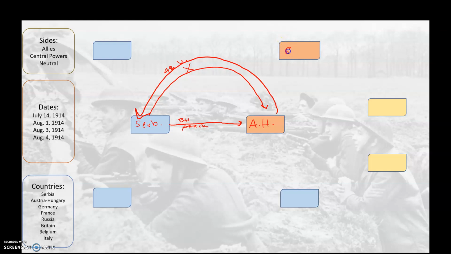Up here we have Germany. Austria-Hungary communicates with Germany and says, hey, if you are my ally, will you back me up if I declare war on Serbia? Germany says, yes, we are allies. We got your back.